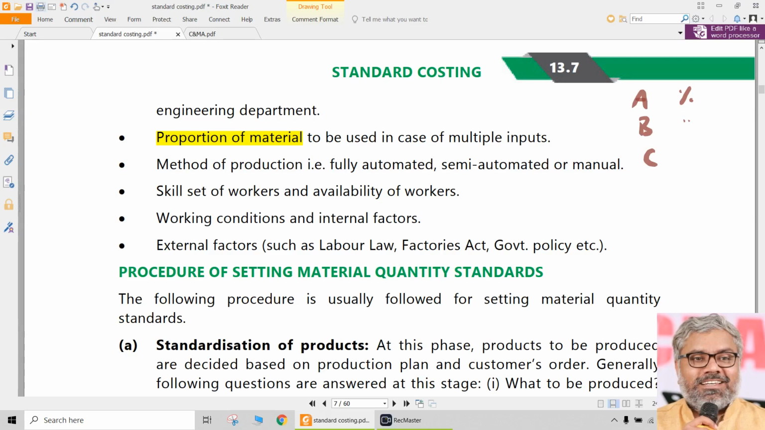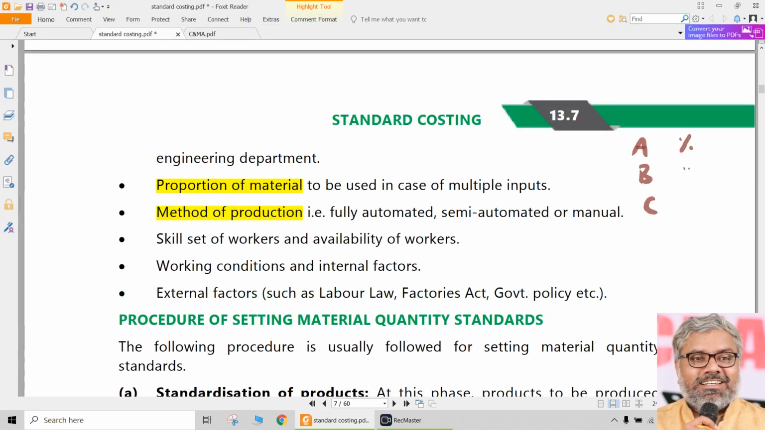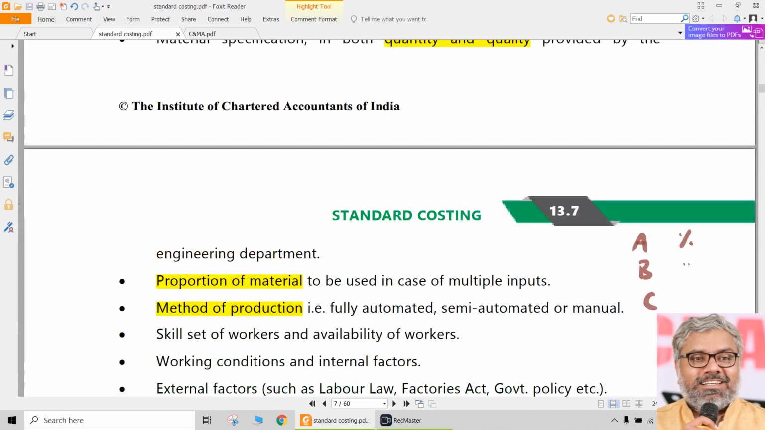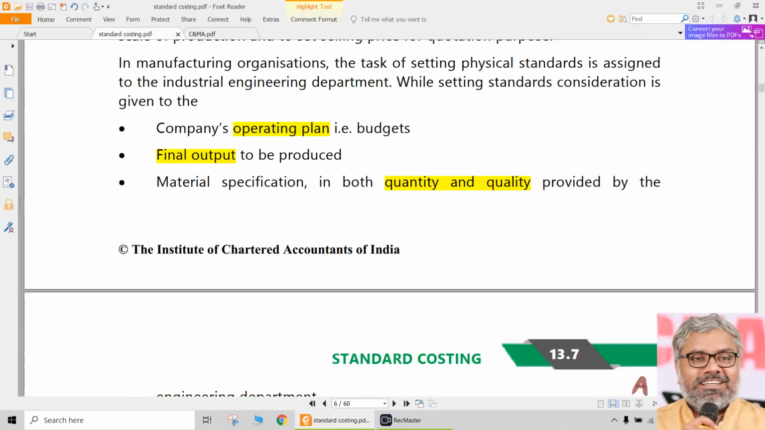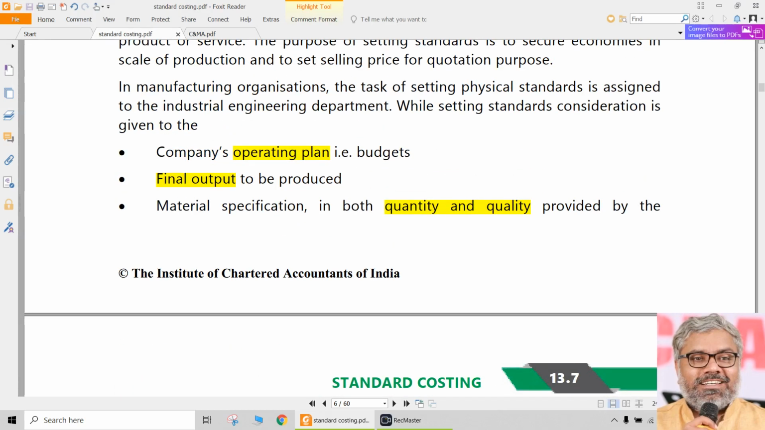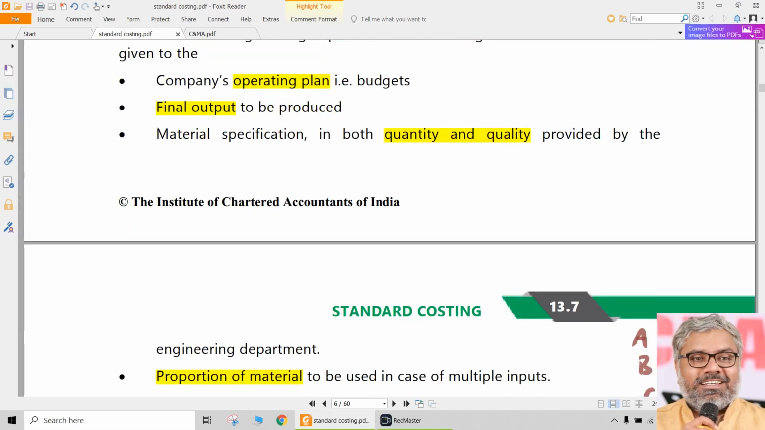And not only that, the method of production, whether it is fully automated or not. Of course, we are talking about the factors that will influence the standard setting process, the factors that will influence the standards themselves. What considerations have to be given while setting the standards?